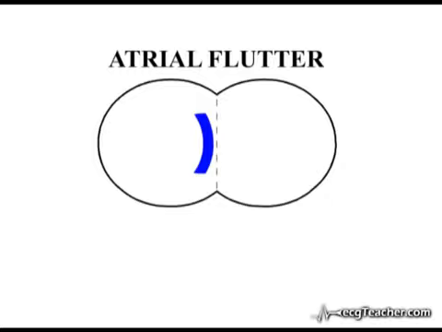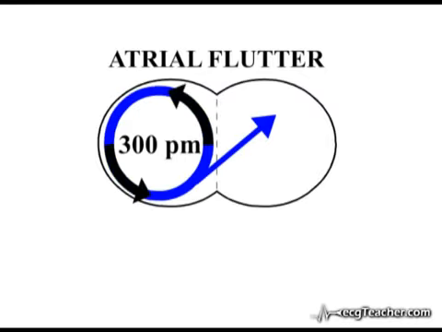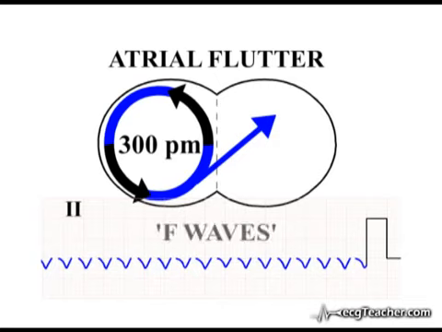In flutter, the rapidly discharging loop of current in the walls of the right atrium rotates anti-clockwise, discharging into the left atrium at approximately 300 discharges per minute. If we mask ventricular electrical activity for the moment, you will see that the discharge of depolarizing current from the reentrant loop produces a large negative deflection in the inferior leads, illustrated here in lead 2. These are flutter waves.